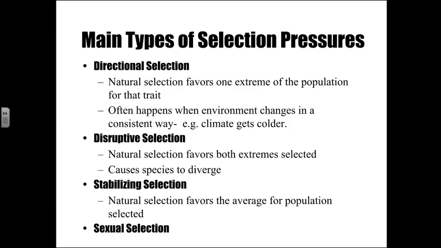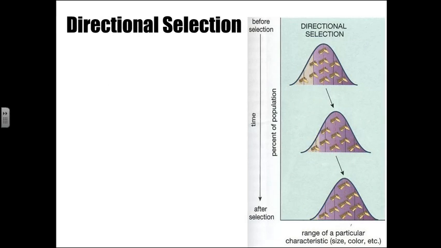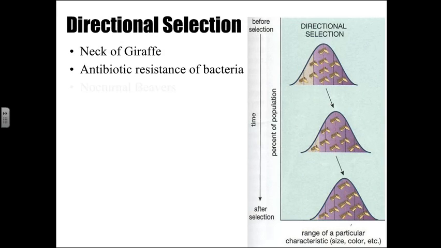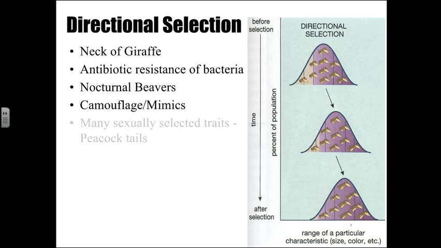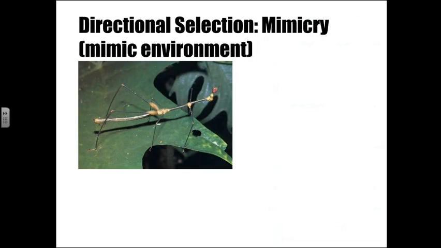And then, of course, we have sexual selection, which is showing that you would be a good mate to the people around you. So directional selection is going to be an example for the neck of a giraffe, or antibiotic resistance of bacteria. Nocturnal beavers are definitely directional selection. And we also have camouflage and mimicry, which are definitely directional selection. Many sexually selected traits like peacock tails are directional selection.